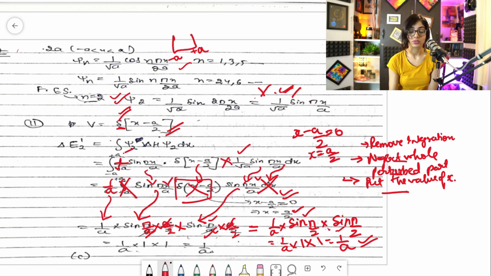So can you see, guys? The answer would be 1 by a, and it's very easy. So you all must be very familiar with this concept now, how to solve direct delta questions and perturbed part whole. So with this question, we are done with first order perturbation, right? For second order perturbation, I think the questions in GATE are very few. I don't think there are questions, because it's not mentioned in the syllabus. But when it comes to NET, the questions are there. I have seen that they'll ask statement-wise questions, so I'll take that question into consideration.